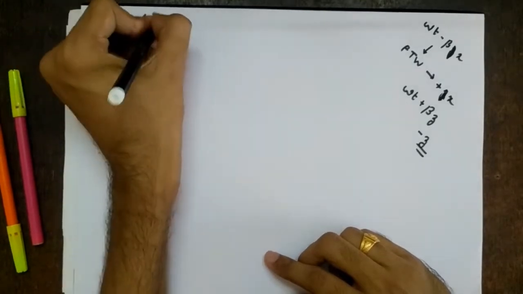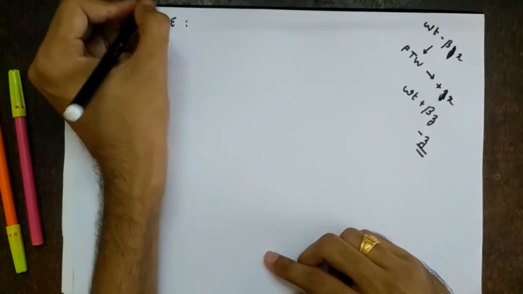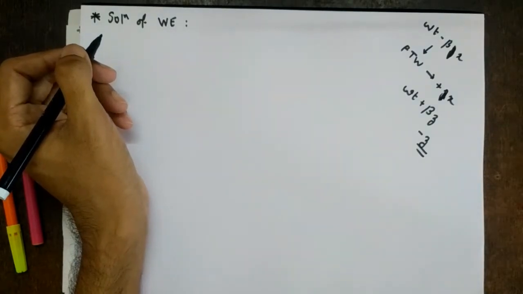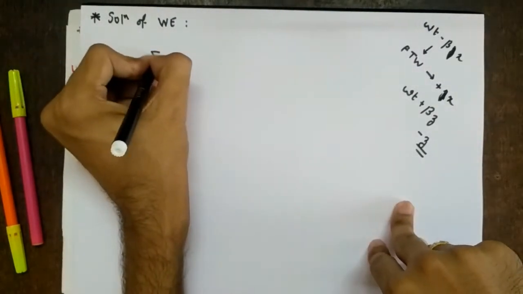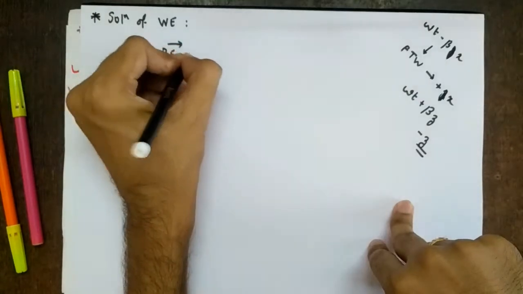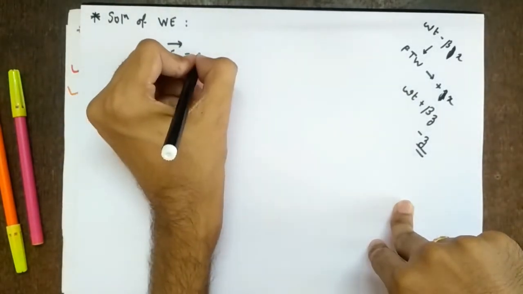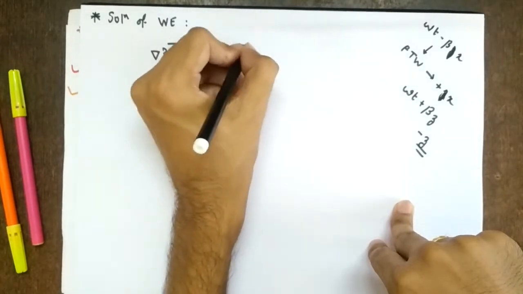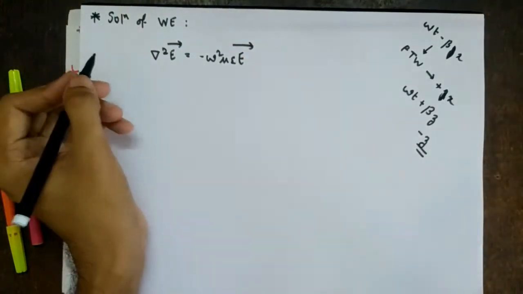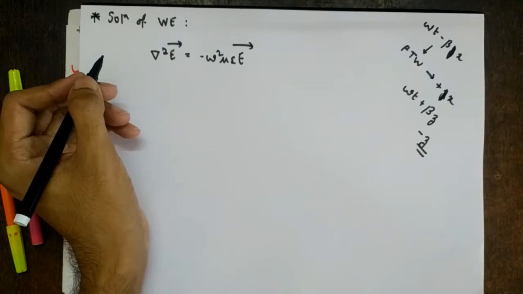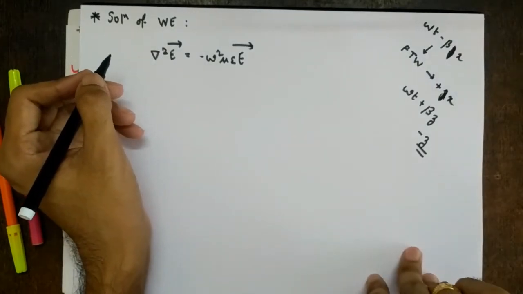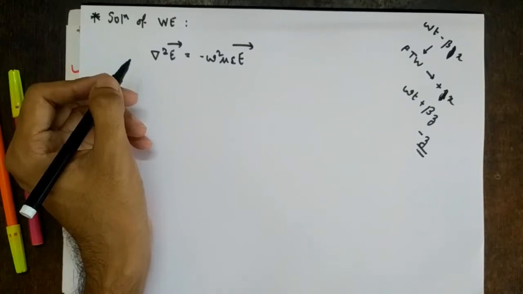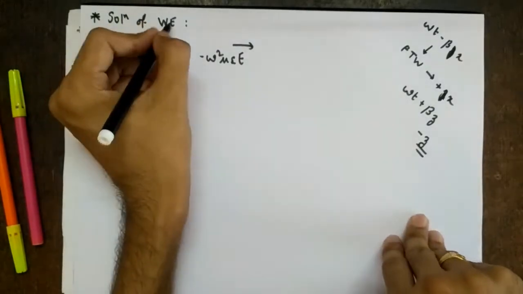So the next topic is solution of wave equation or Helmholtz equation. Okay. So why we study this topic is we have the wave equation as what? Del square E vector equal to minus omega square mu epsilon E vector, right? So we don't know the exact expression for E vector, as in what the x, y and z components of E vector are. How it exists in nature, we don't know, right? So that is what we try to find using this equation.